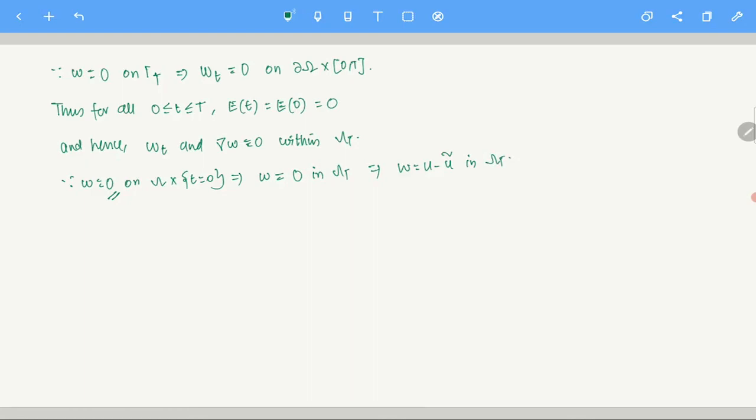Is this clear? Inside omega t, omega t is a connected set, right? So in omega t, w is constant essentially everywhere, and on the base w is going to be 0. So w has to be 0 everywhere, for the continuity to hold, right? So that is why w, which is u minus u delta, is 0 in omega t. So essentially u equals u delta in omega t. Clear? And hence you have this uniqueness. Okay, so with this we are going to end this lecture.